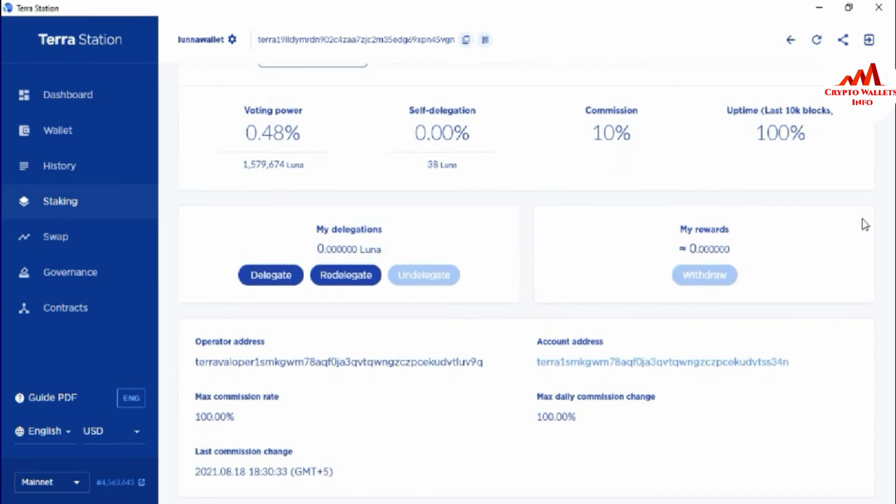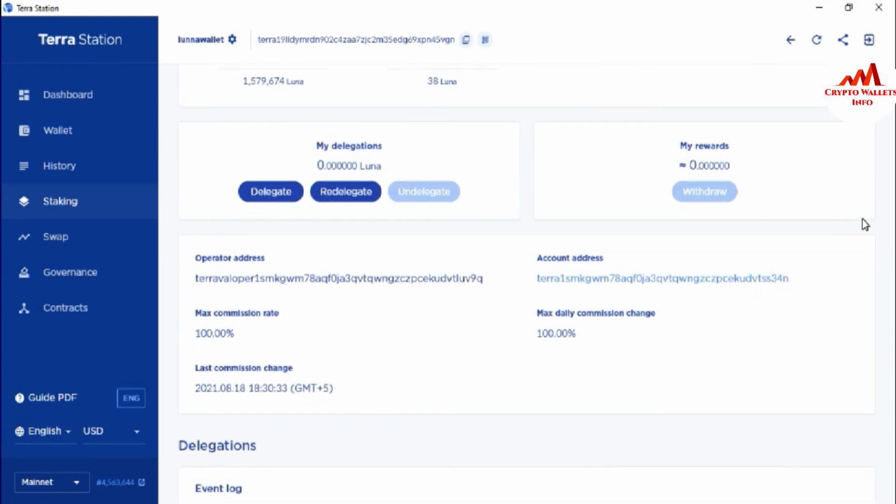If you need to delegate your coin, there is a delegate button available. If you have a balance in your Luna wallet, the balance will be shown in this portion, and after delegating you can check your reward in this portion. You can easily withdraw.